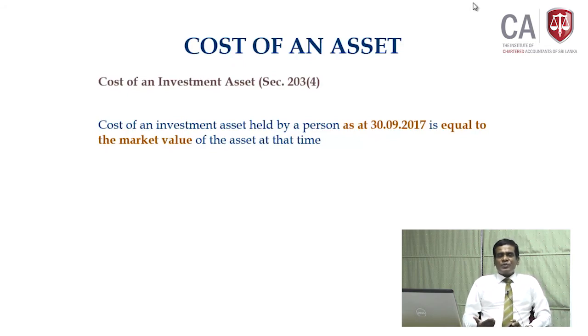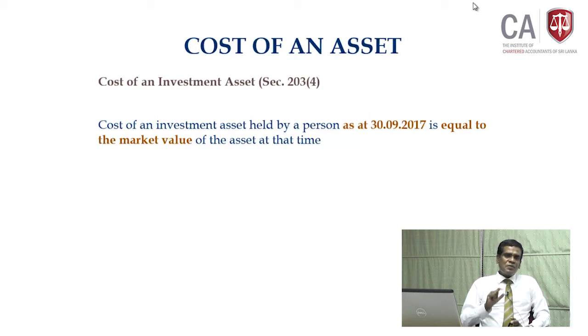So what happened is that this new act came into operation from 1st April 2018. If you had sold before that, there was no capital gain tax under the previous act. Since you sold the asset after 1st April 2018, you get caught into the capital gain tax. Though you get caught into capital gain tax, the prior gain earned during the prior period under the previous Inland Revenue Act should not be taxed. On that principle, they have brought up this particular transitional provision.